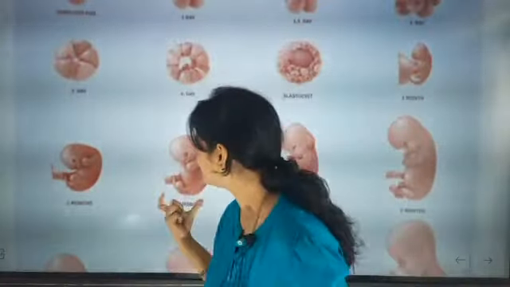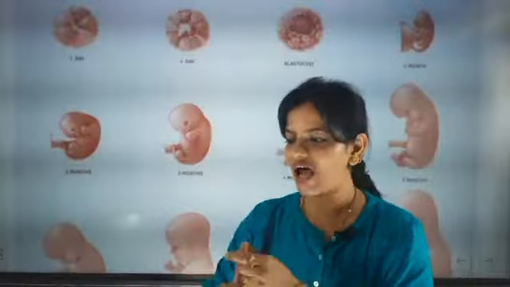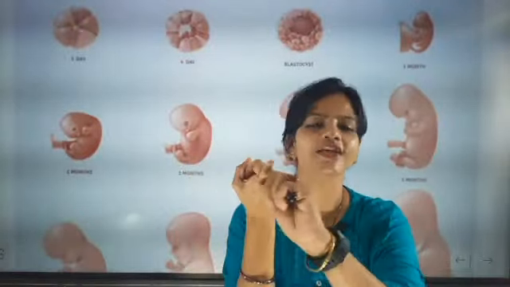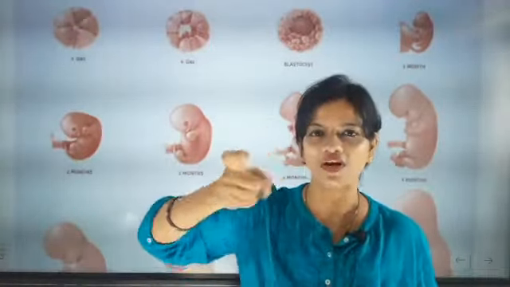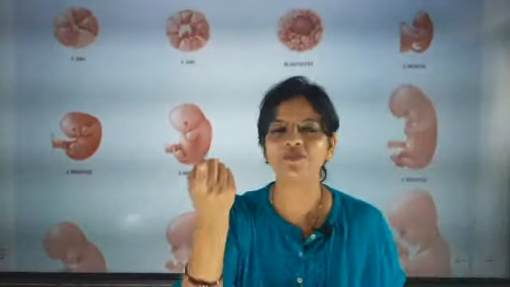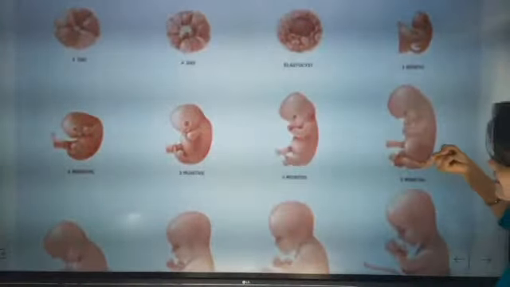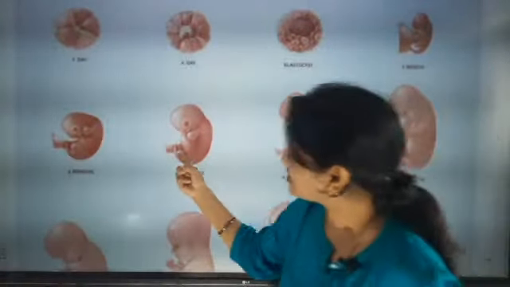And then in 3 months, you can see the coccyx tail is there. The last bone is called the coccyx. At first, for some time, the coccyx will be out, and then the more the baby develops, the coccyx will go and settle inside. You can see here one tail-like structure.